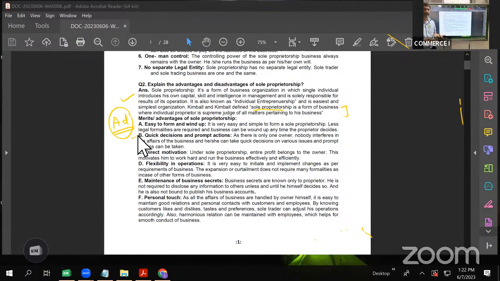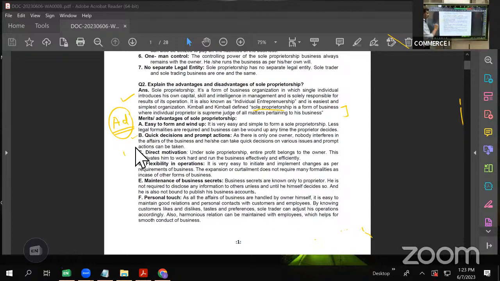So whether it is pro or anti, whether it is a decision in favor or against, that can be taken very quickly and promptly. Many a time, if any decision is delayed, that may cause a loss to the business. So this quick and prompt decision is a very big advantage in case of sole proprietorship.